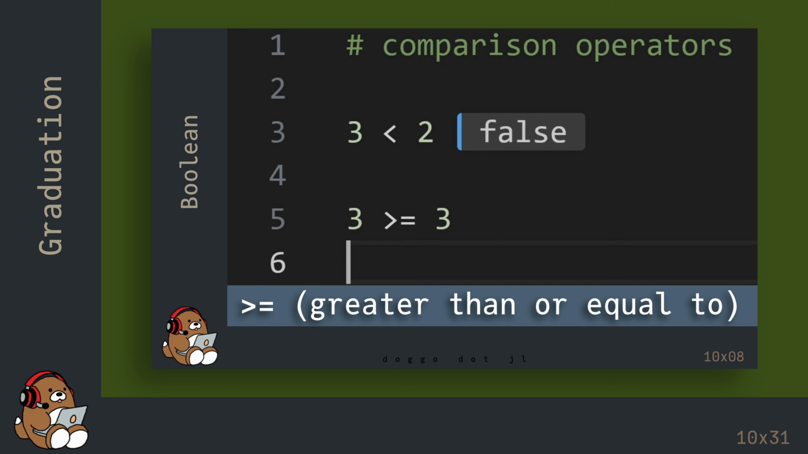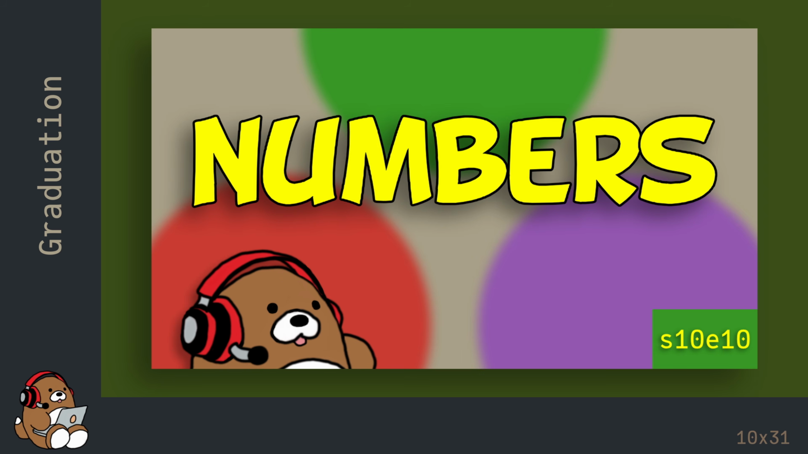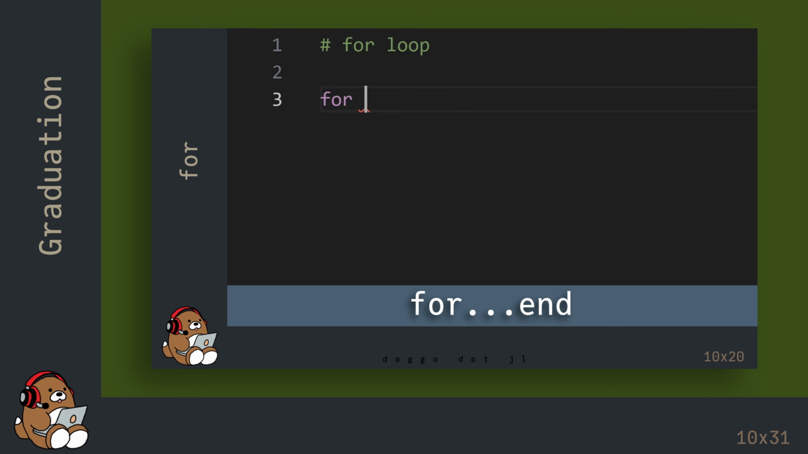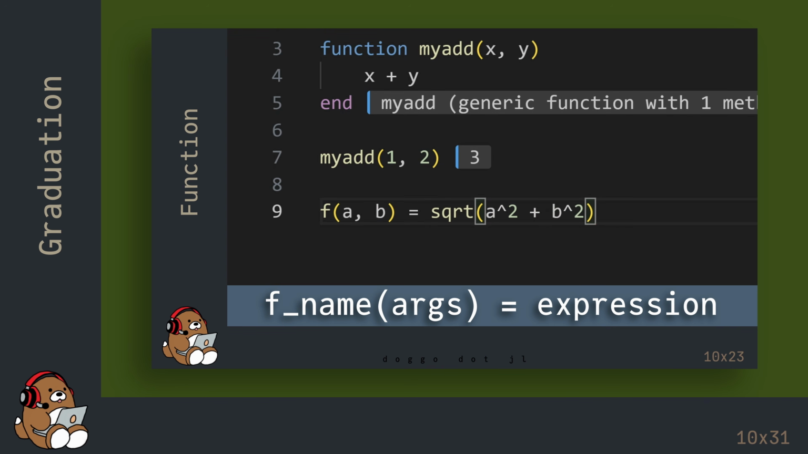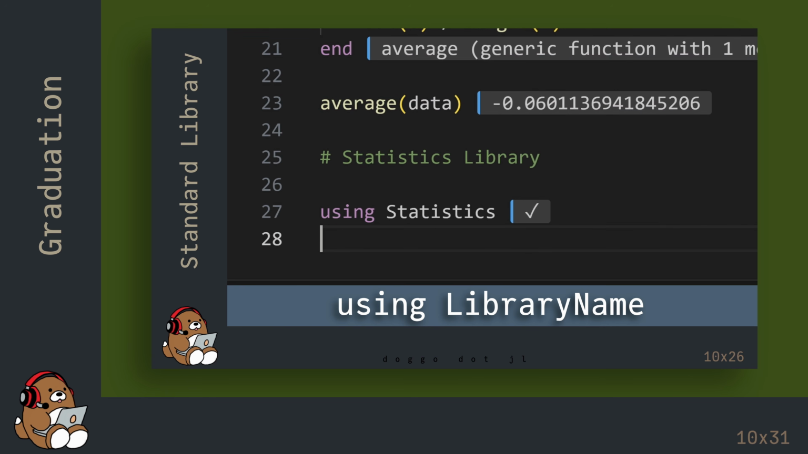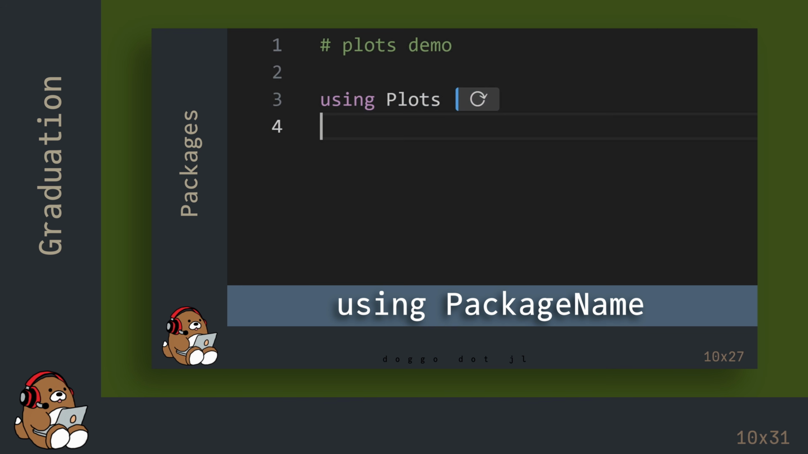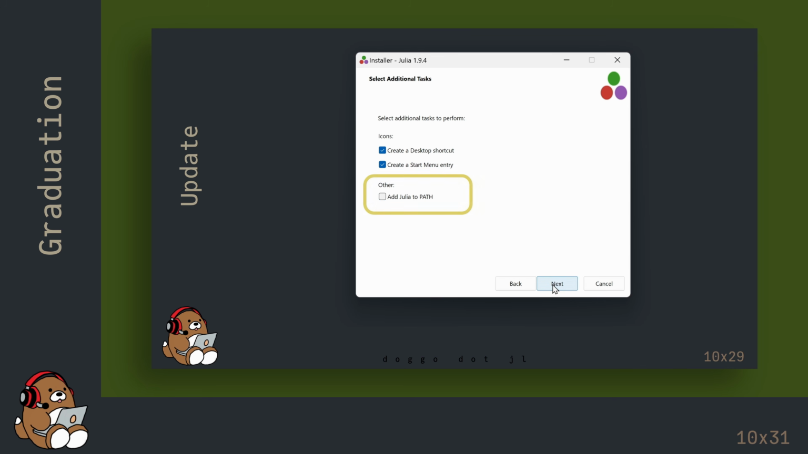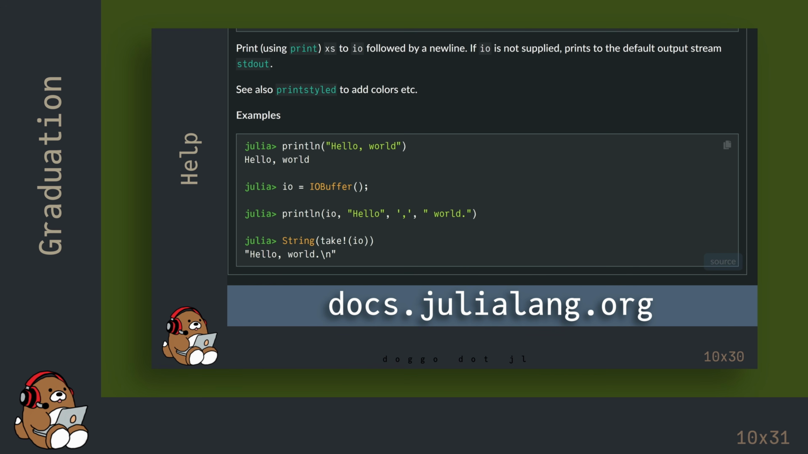You know what booleans are. You know how variables work. You know various data types, including various data collections. You know how control flow works. You know how functions work. You know how to use Julia Standard Library, as well as how to use external packages. You know how to use Pluto notebooks. You know how to update Julia versions. And you know where to find help.